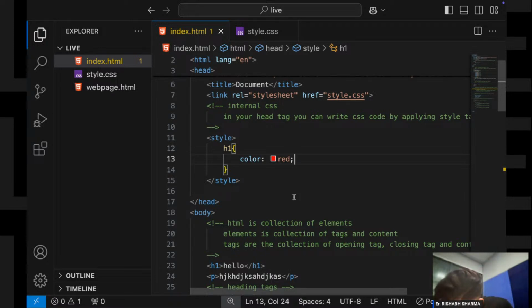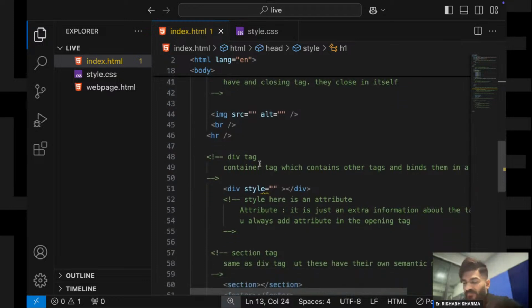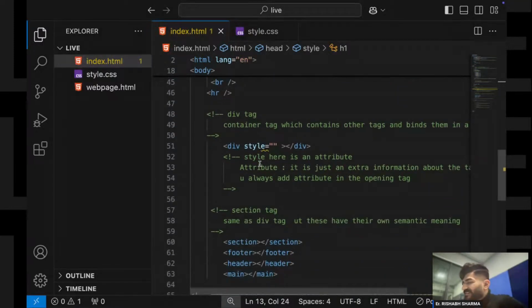No. Okay. Can you give any idea about the section tag? As I already told you, the section tag is nothing but a way to divide your page into different sections. It's a wrapper. That's it. Okay, done. So let's continue.